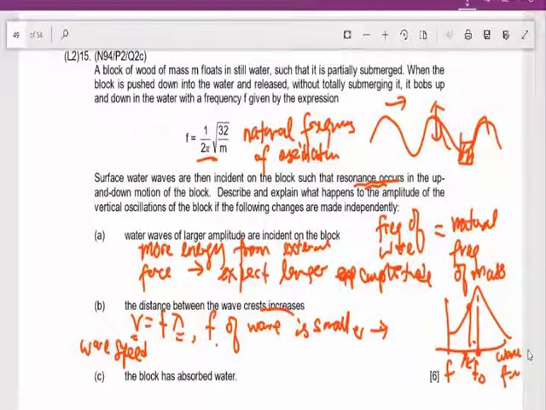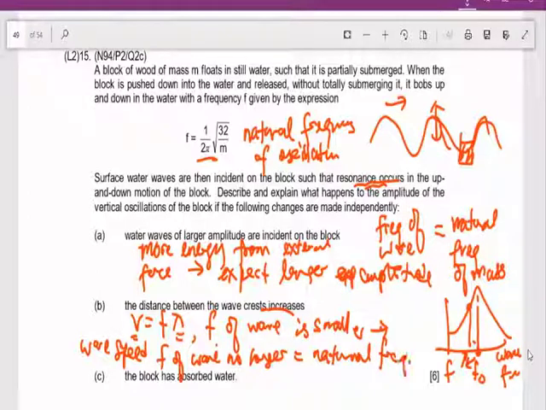So the amplitude becomes smaller, because the frequency of the wave is no longer equal to the natural frequency. You're moving away from the peak of the resonance curve. It doesn't resonate anymore. It doesn't absorb as much energy compared to the earlier case, when it had the same frequency as the natural frequency.